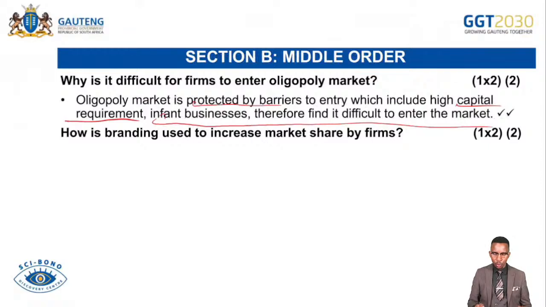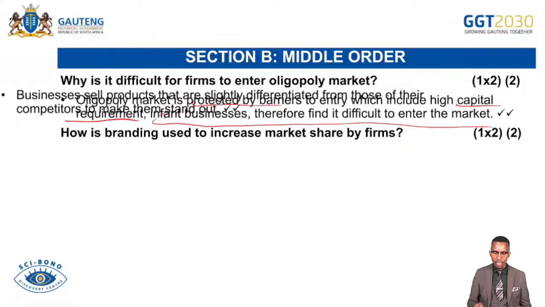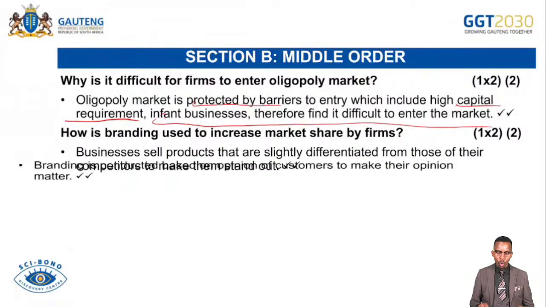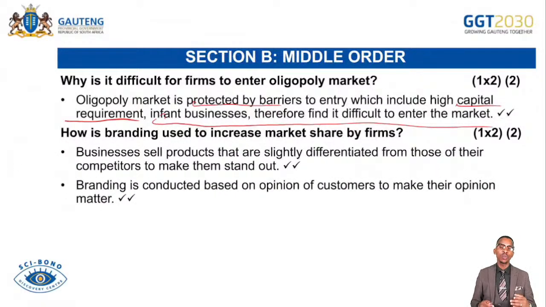How is branding used to increase market share by firms in the market? Businesses sell products that are slightly different from those of their competitors to make them stand out, or to make them look superior and unique from those of the competitors. So whenever they brand their product, they try to ensure that their goods are not exactly the same as those of the competitors, but appear unique. So they ensure that as they brand their product, they create good publicity for them. Then they will appear superior to those of the competitors.